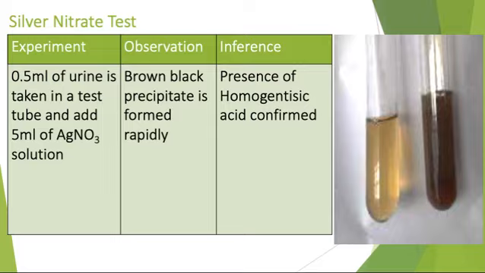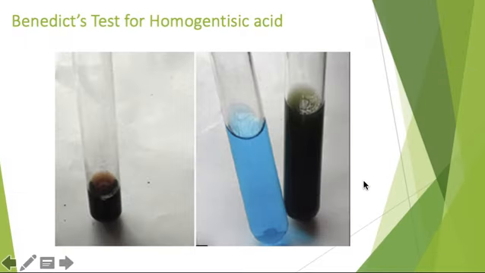So the next test is the Benedict's test. You can see here, this is the normal Benedict's test solution. This is the other tube where the color changed, that is the brown color, which is positive for homogentisic acid also. Okay, you can also do the ferric chloride test for alkaptonuria, right?